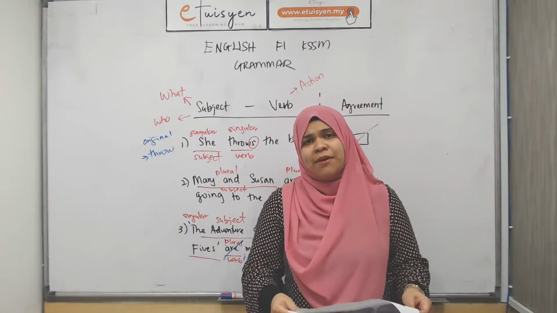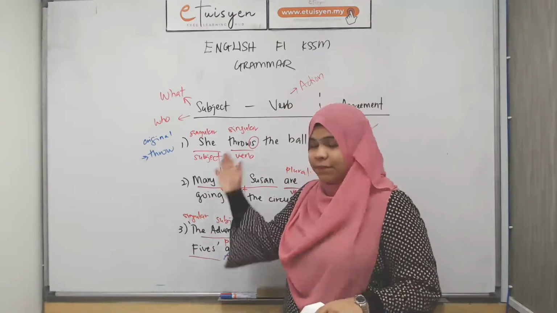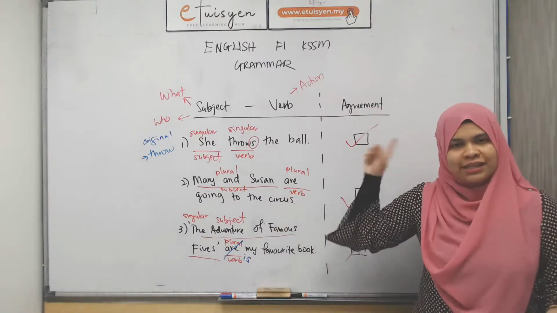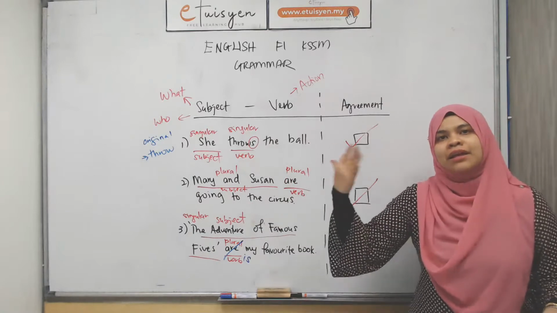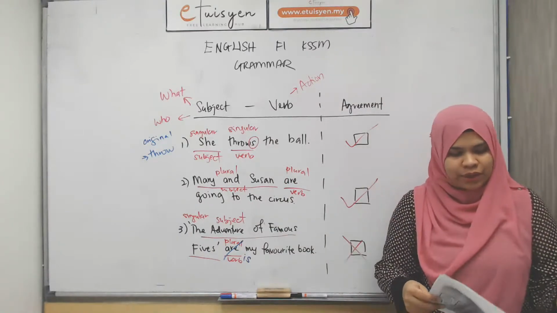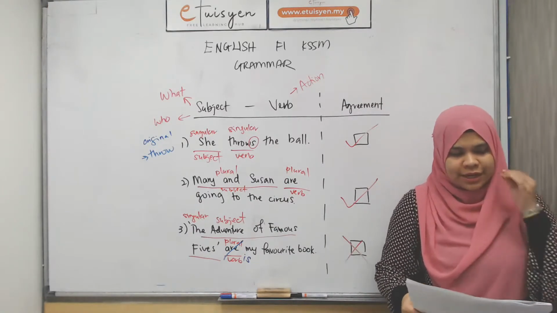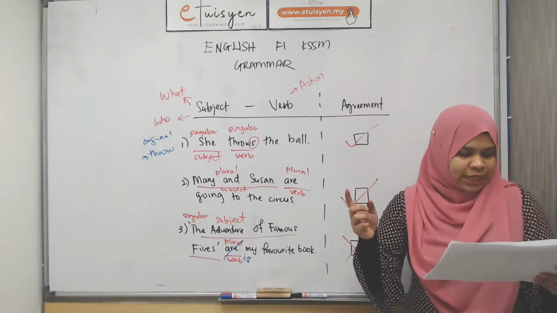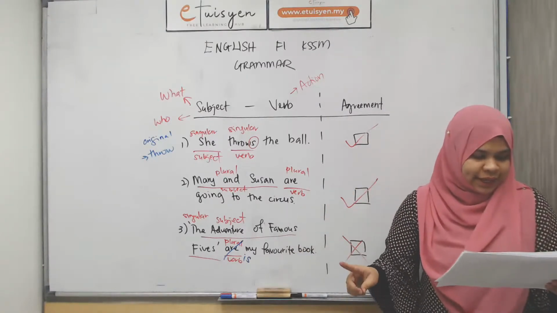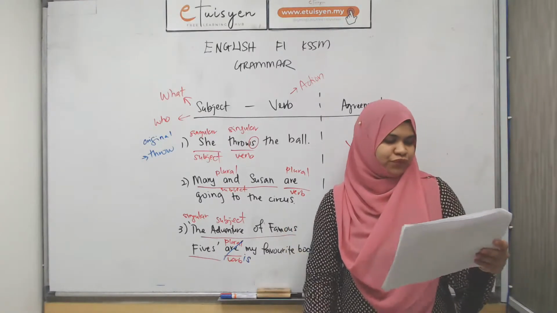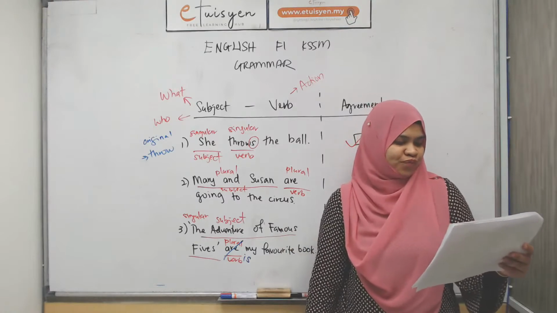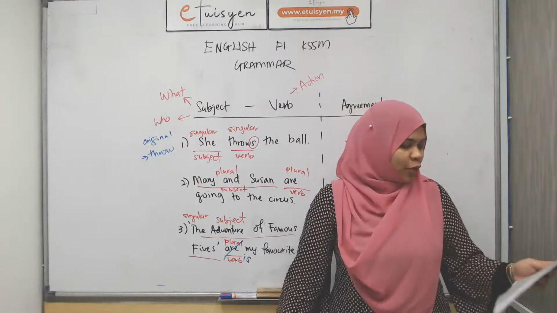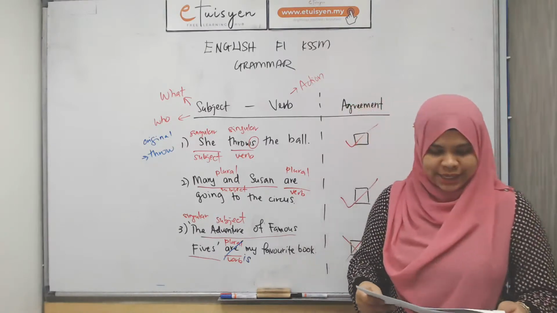Now, let's do some exercise. Alright, I'm gonna padam dekat belakang ni. So kalau korang nak tulis apa-apa, tulis sekarang. In 3 seconds, I'm gonna wipe it up so that I can write the sentences, the exercise that we're gonna go through. I think it's on the second page. We're gonna do exercise 29, nombor 1, nombor 3, and let's do number 1, number 3, and number 6. Okay? 1, 3, 6 for exercise 29.